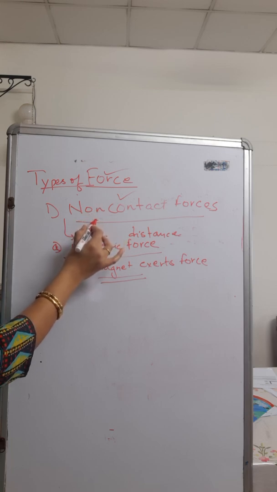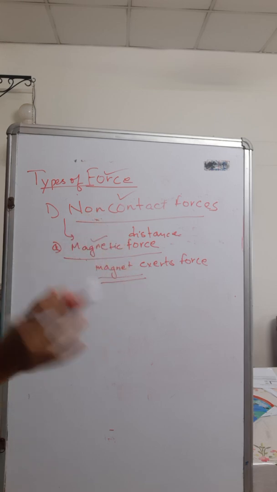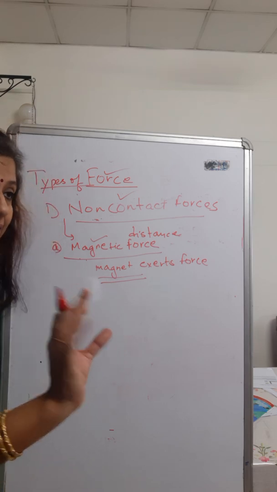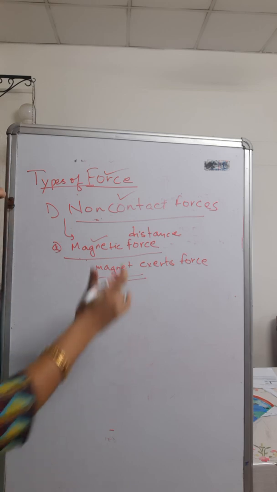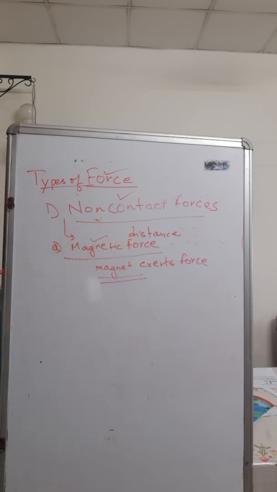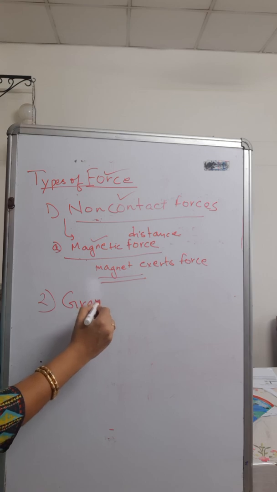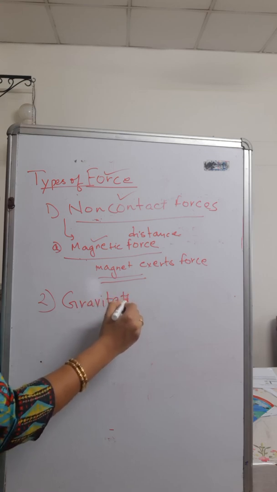Why does it come into the category of non-contact force? Because magnet और iron nail, एक आयरन नेल है और एक मैग्नेट है, दोनों के बीच में क्या है? कोई भी टच नहीं है, कॉन्टैक्ट नहीं है. So it comes into the category of non-contact force. Now the second example of non-contact force is gravitational force. So I will write here gravitational force.